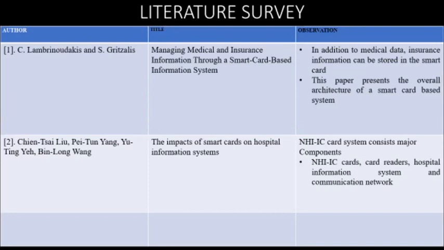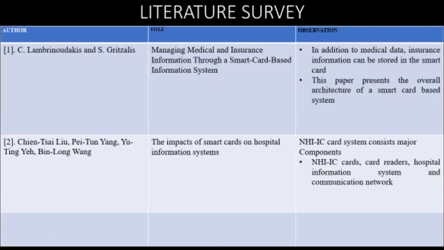In the second, the impact of smart cards on hospital information. Here the Taiwan Bureau of National Health Insurance, TBNHI, decided to change from paper-based to smart card, and they sent this smart card technology to various hospitals to get reviews and check the usability of the smart card.